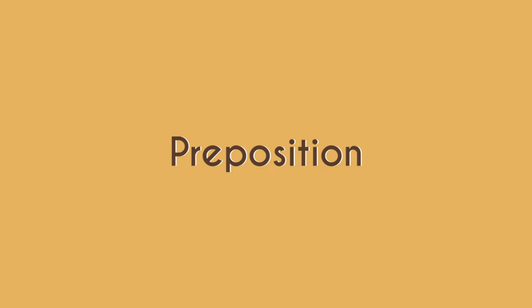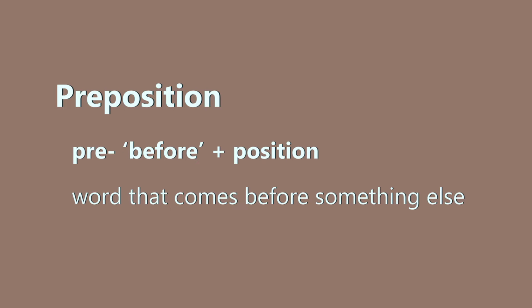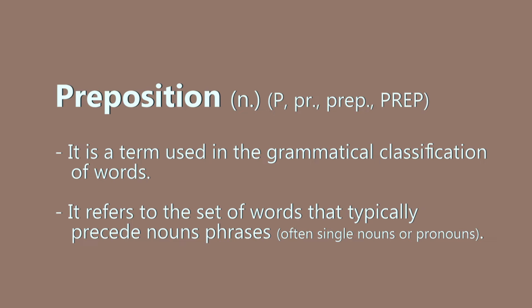What is a preposition? The word preposition, if you look at it carefully, consists of the word pre, which means before, and the word position. So we're talking about something that comes before something else, something whose position is before something else. But what is it whose position is before something, and what is that something else? It's a class of words that precede noun phrases. And when we say noun phrases, it could be just a noun or a pronoun.